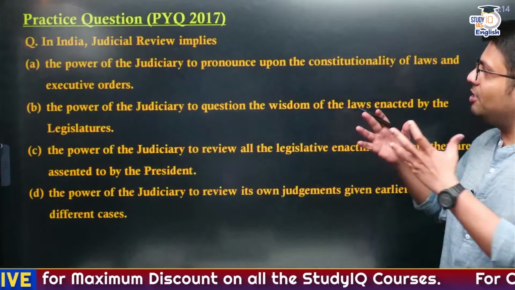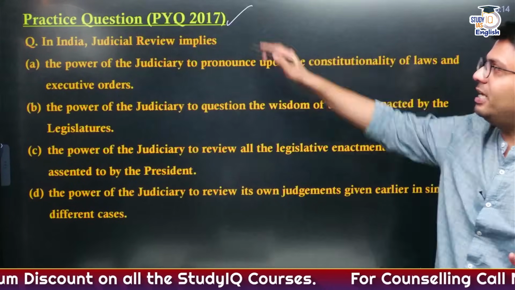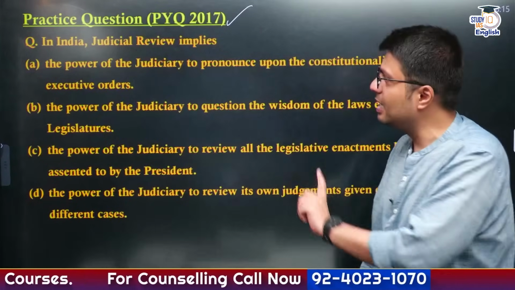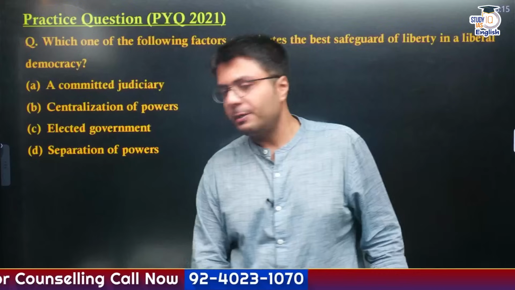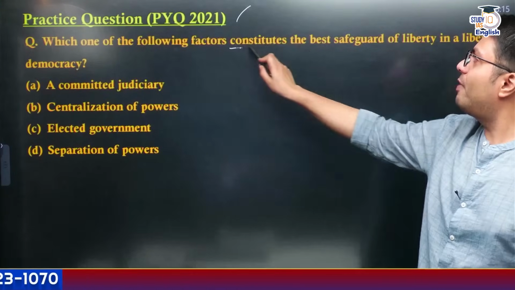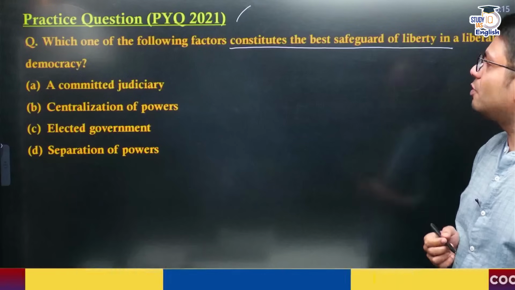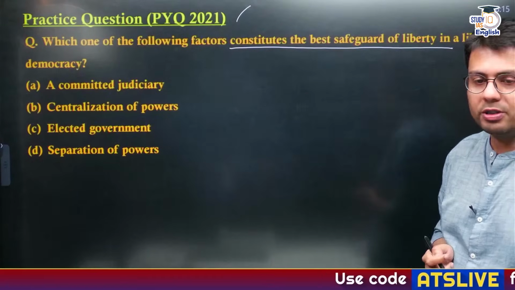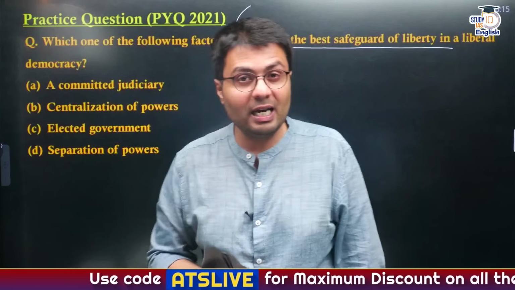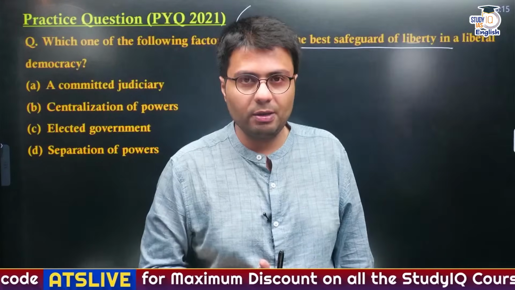Now, before ending the session, let's take a look at the practice questions that I've taken. These practice questions essentially are the PYQs of 2017. In India, judicial review implies which of the following four statements? So this is the first practice question. Another practice question is a 2021 question: which of the following factors constitute the best safeguards of liberty in a liberal democracy? Do let me know the correct answer in the comment section, and if you answer it correctly, I will give your comment a thumbs up.